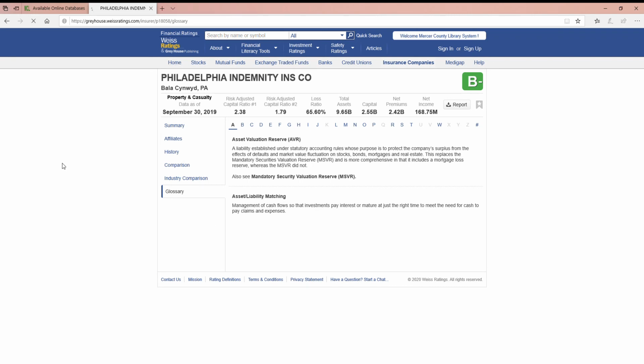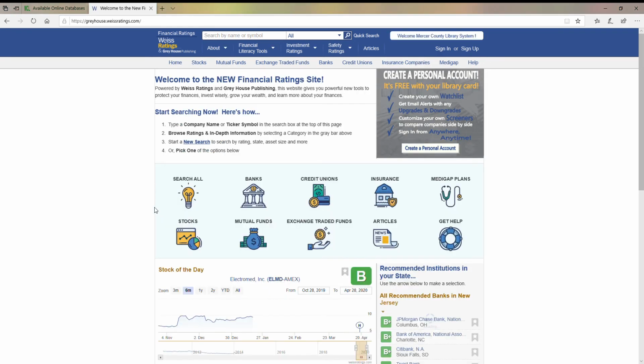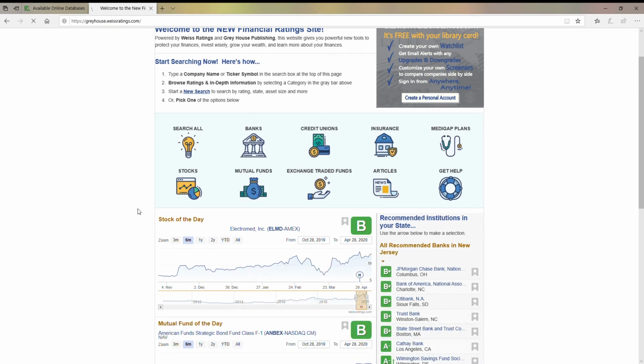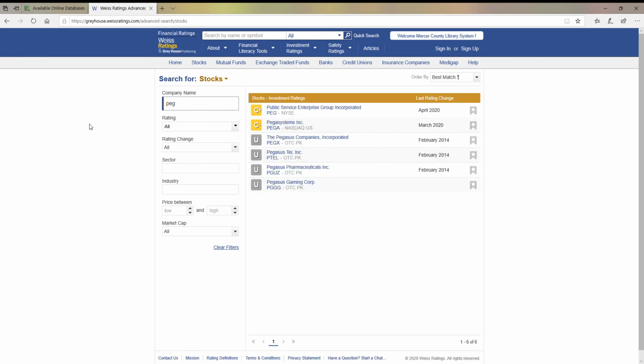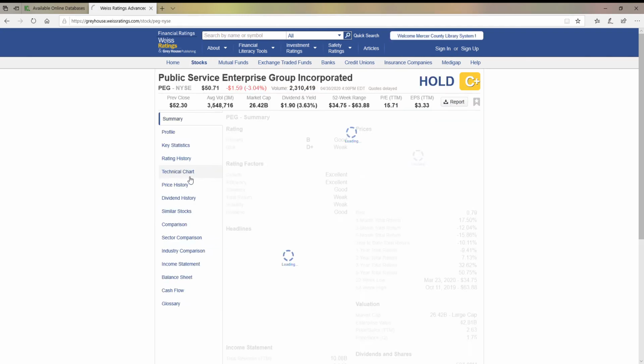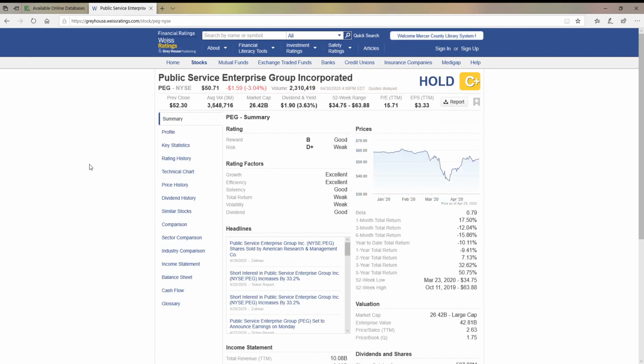All right, back to the main page. We're going to take a look at stocks and mutual funds. Again, the presentation is very similar, and we'll go back to the one we had looked at before, which is our local electric company here in New Jersey. And we're going to see there are some additional things in the table of contents to the left. And you'll see, again, we had looked at this earlier.